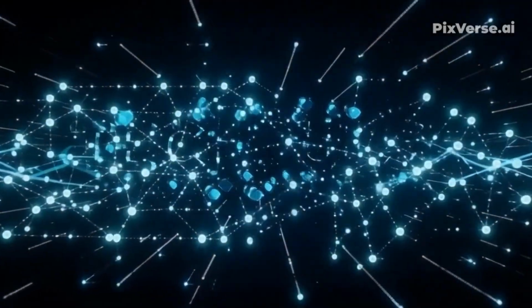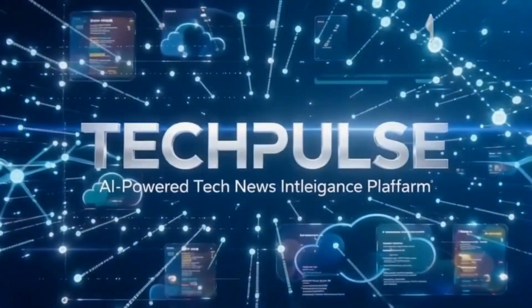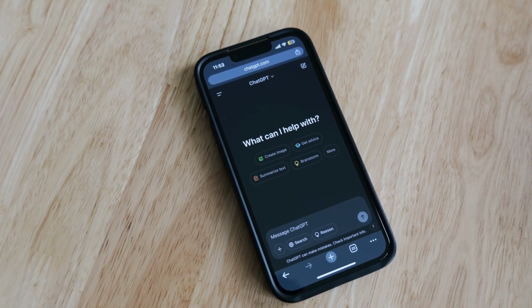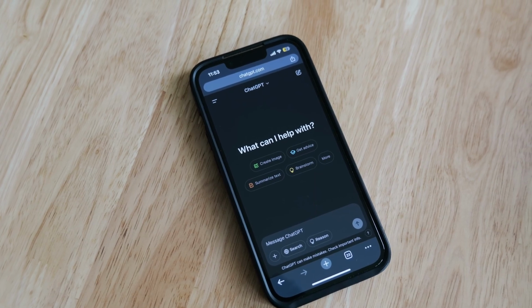I'm a certified data analyst, and for the coming few weeks, I'll be demonstrating my journey of building TechPulse, which is an AI-powered news intelligence platform. Now, this is not a general dashboard or data analytics project or a machine learning project. My goal is to build an end-to-end production-style system which can collect its own data and then analyze it, and it converts itself into an AI chatbot which will understand and answer our questions,